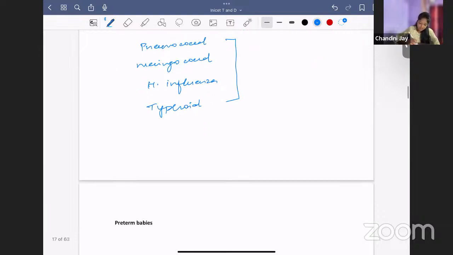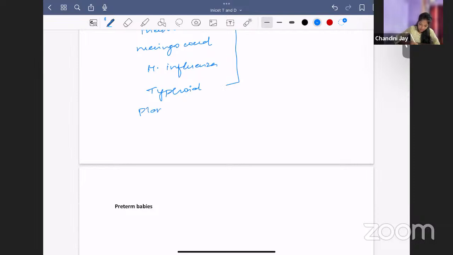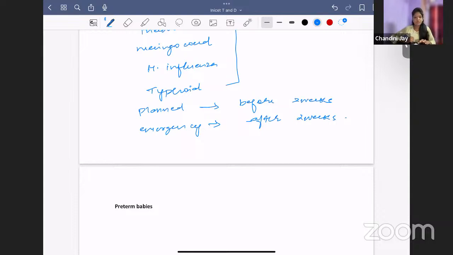When to give? If it is a planned splenectomy, you give the vaccines 2 weeks before the procedure. If it's an emergency splenectomy, what to do? You give the vaccine after 2 weeks. So this interval is also important.